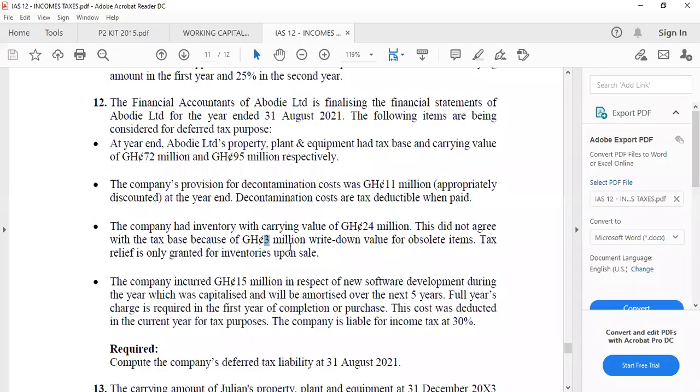You can say the question was giving you how to treat them. They say tax relief is only granted for inventories upon sale. What is tax relief? It's not benefits. So you don't even have to do this analysis. Tax relief is only granted for inventories. It's a benefit. Tax relief is a benefit. Something given to you to reduce your what? Your tax liability. Decontamination costs are tax deductible when paid.